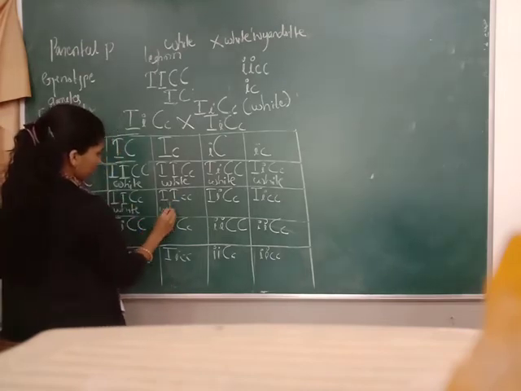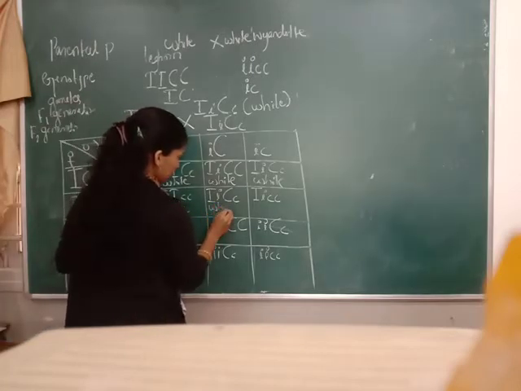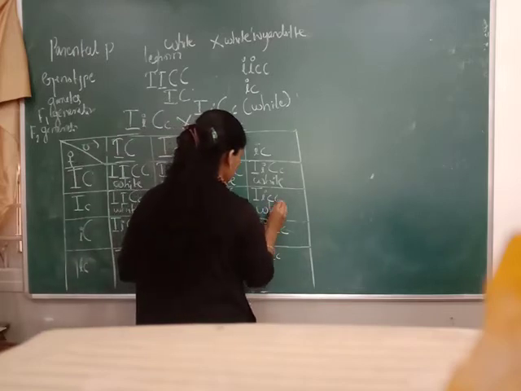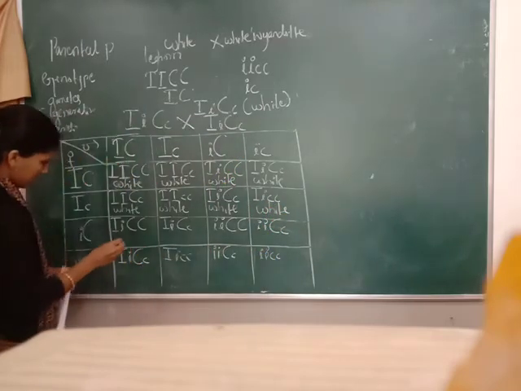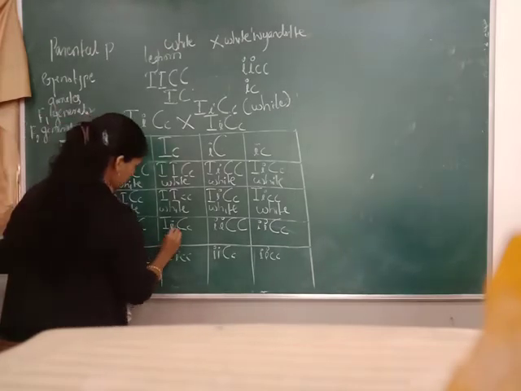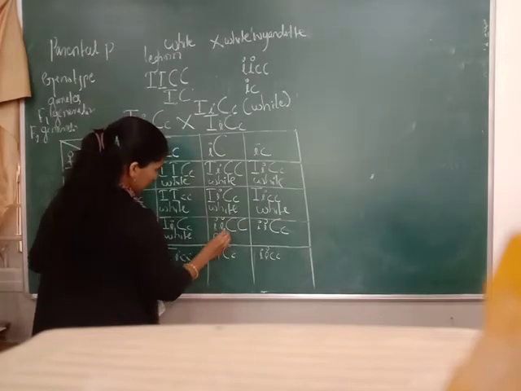So this also white. White. So here also white. White. White. Here color, capital C only one is there.